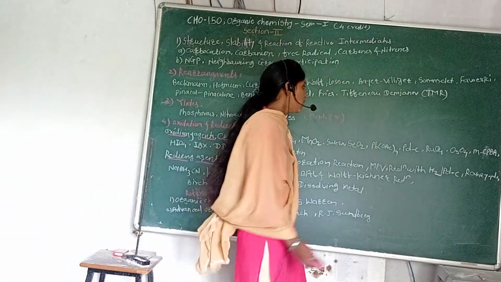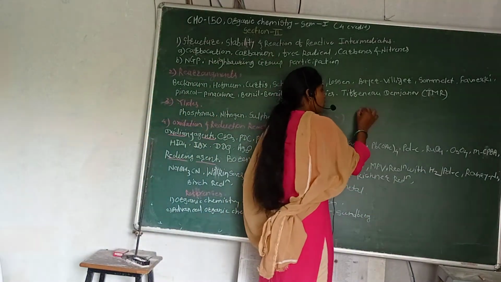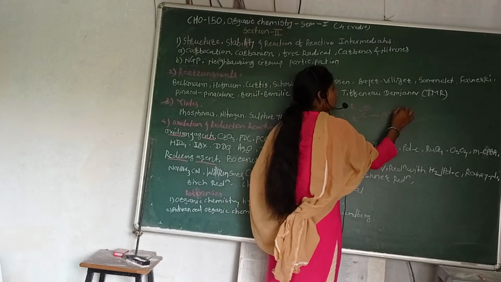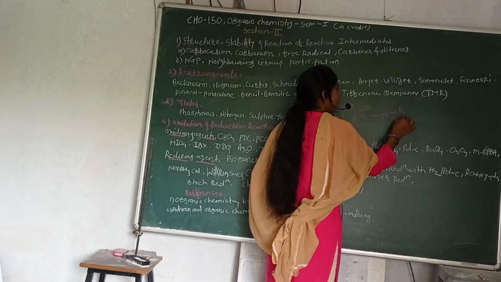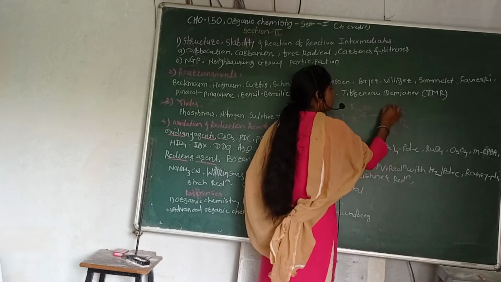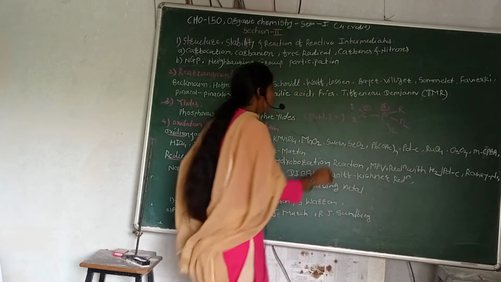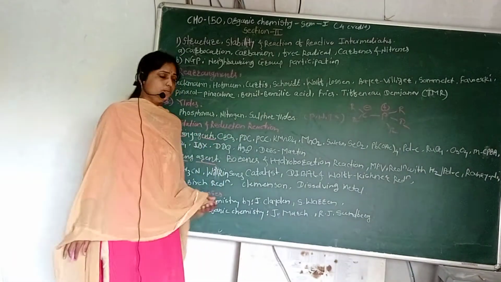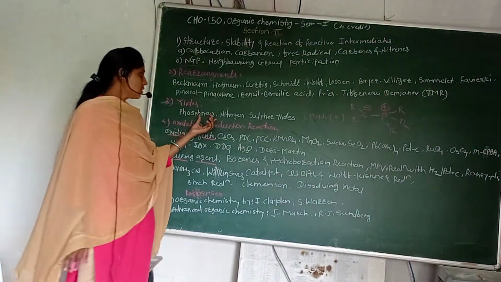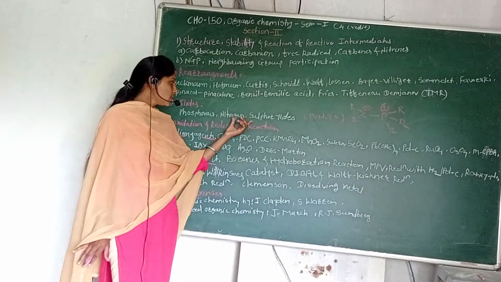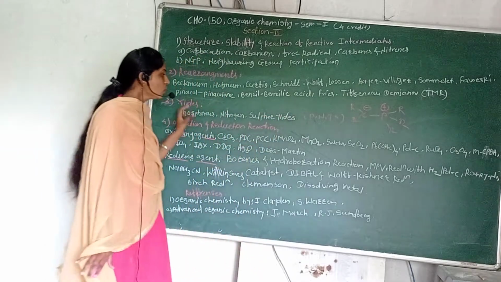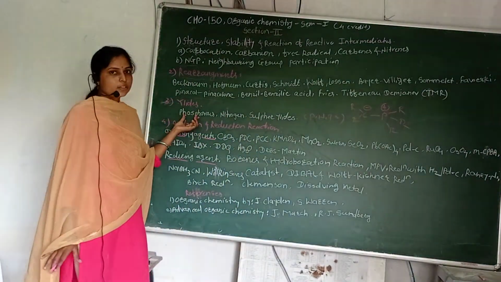For example, CR2 with negative charge, phosphorus with R groups and positive charge. That is a phosphorus ylide, nitrogen ylide, sulfur ylide. So there are some reactions of phosphorus ylide, some of nitrogen ylide, and some of sulfur ylide. So this is related to the ylide chapter.